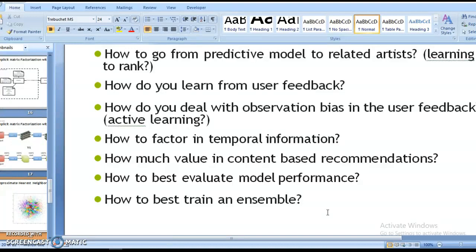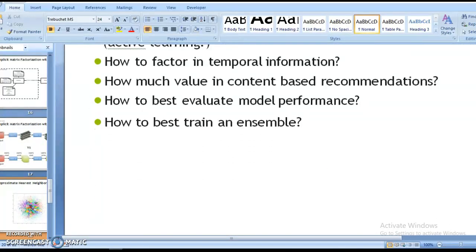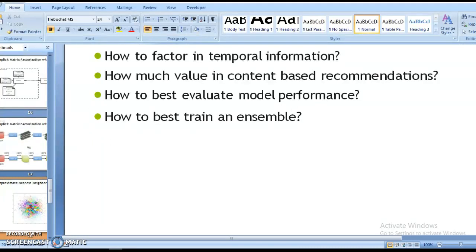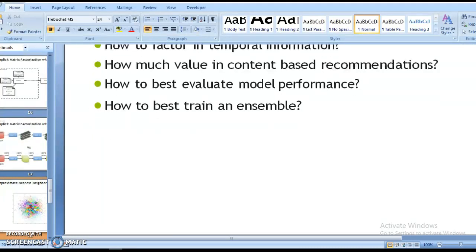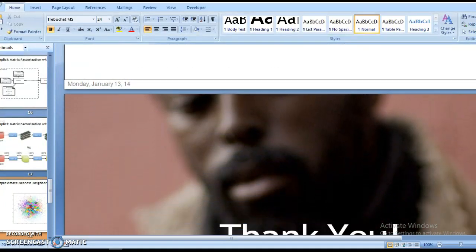Classification is good for this, and we can see the model accuracy and decide which model is the best, how to best train an example model, and how much value there is in content-based recommendation. These are all problems which arise when we try to build a recommendation system, but they are all part and parcel of the model. It's through this that we can build a good recommendation system model.